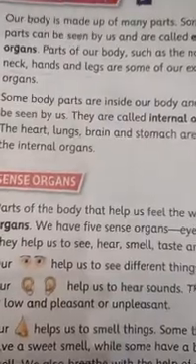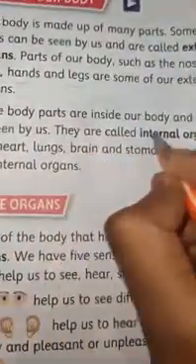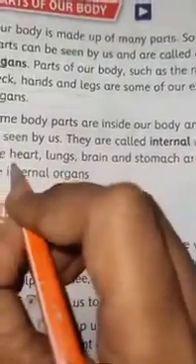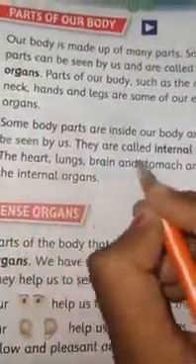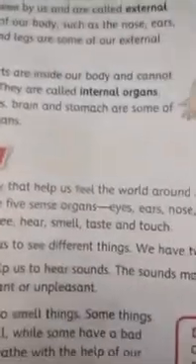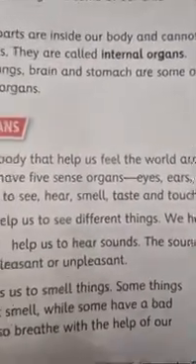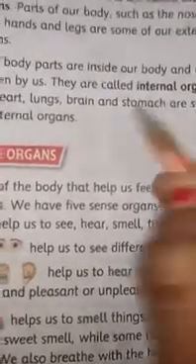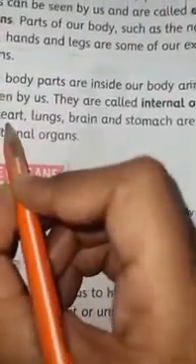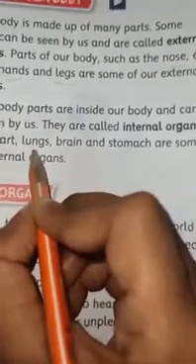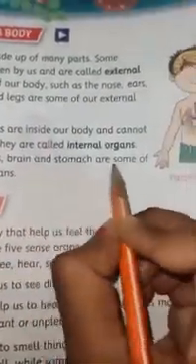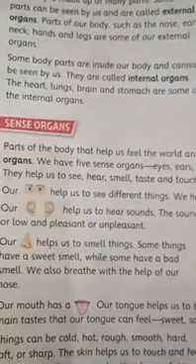So they are called the external organs. Some body parts are inside our body and cannot be seen by us. They are called the internal organs. Now children, there are many parts of the body which cannot be seen by our eyes. For example, heart, because it is inside our body. Lungs, brain and stomach are some of the internal organs.